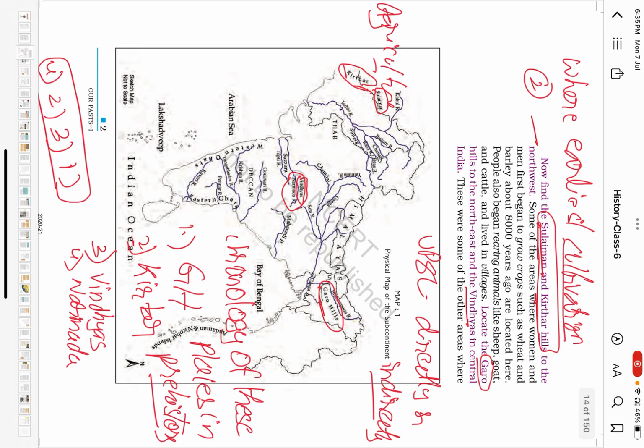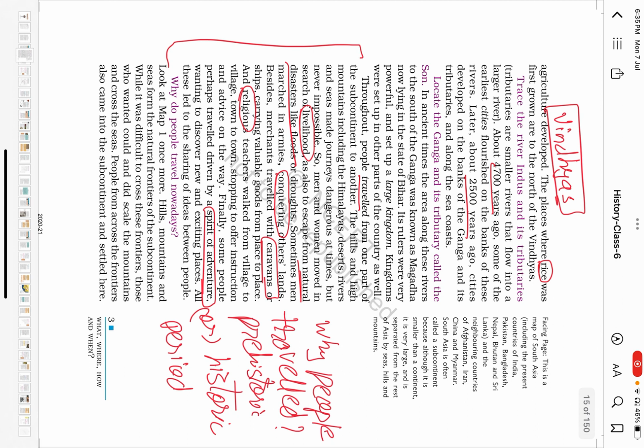Even within the map, we are able to frame two important questions, one based on chronology and the other on the geographical location of these places. And next, we focused on the factors for the movements of people, why people move. It can be a question for mains.